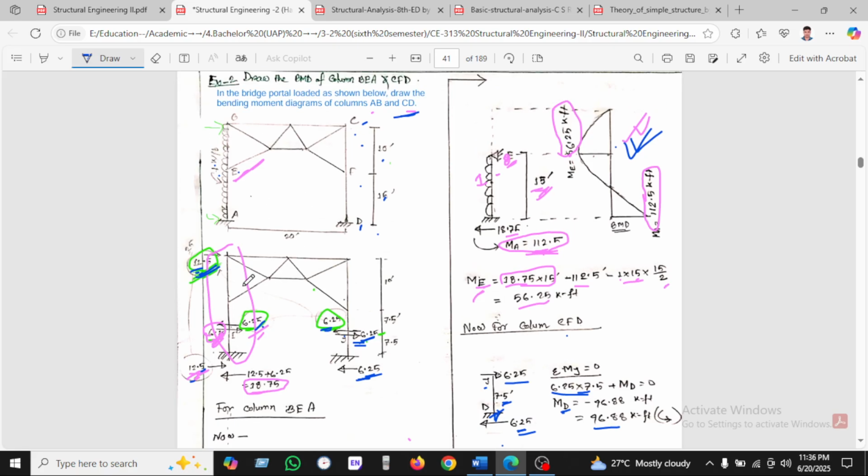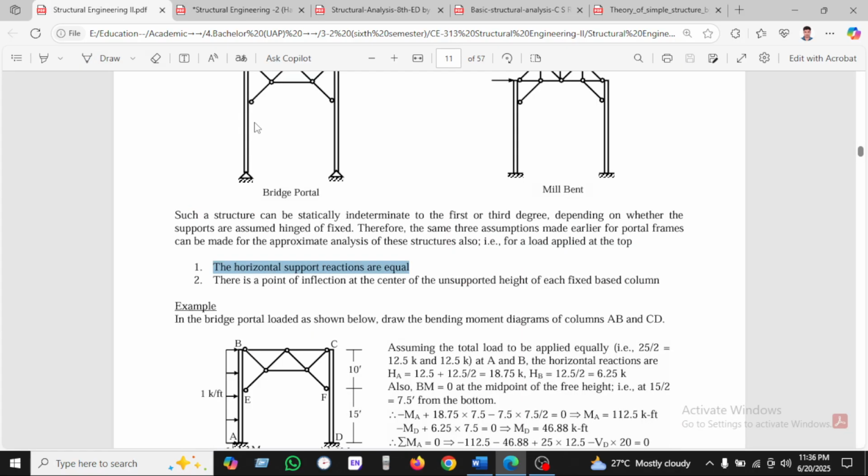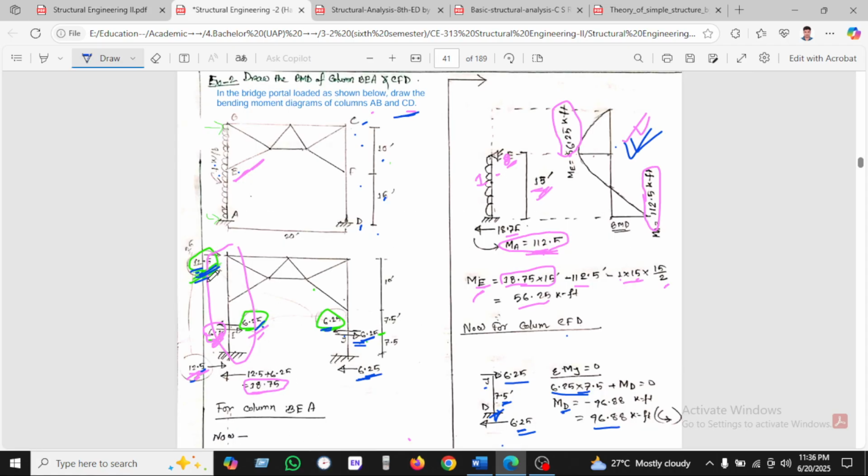After that, applied at the top, we can use that the horizontal support reactions are equal. And we know there is a point of inflection at the center of the unsupported height of each fixed-based column. So we are seeing here that 12.5 is divided between two columns, which is 6.25 and 6.25.